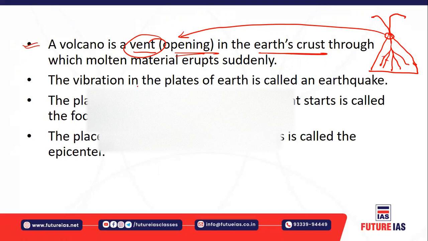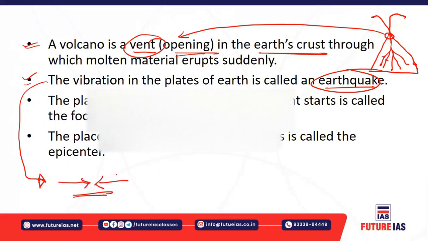The vibration in the plates of the earth is called an earthquake. These earthquakes may happen because of many reasons, like natural reasons such as the movement of these plates, or interaction among these plates. The reasons for volcanoes and earthquakes are that the plates can interact in various ways. For example, there may be convergent plate boundaries.